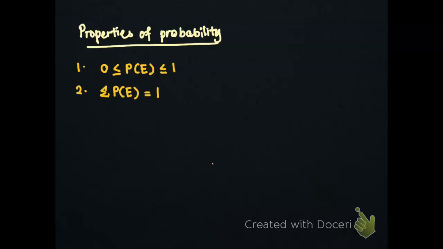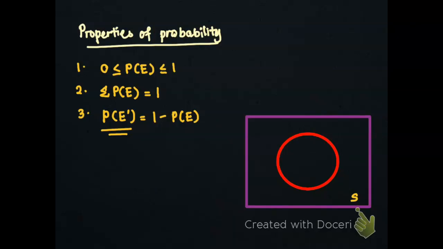The total probability of an event must equal 1. The sum of all the probabilities in the sample space is equal to 1. The sum of the probabilities of an event and its complement is equal to 1, given as probability of the complement of event E equals 1 minus the probability of getting event E. Let's say we have an event E. So here is the event E. The complement event is the event that is not in E, which is denoted as E prime.